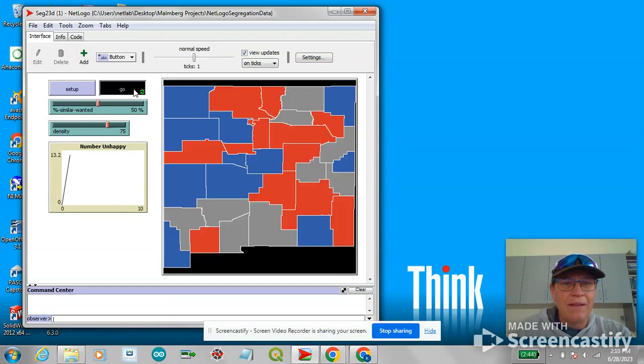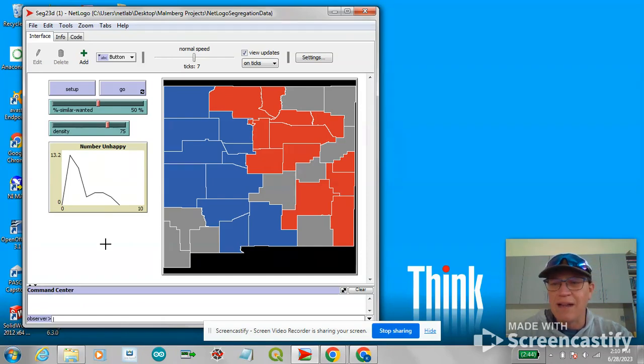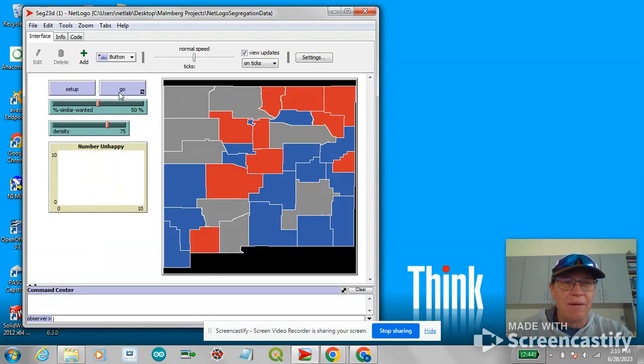Go in, run that. And as you can see, it doesn't take very long before the reds congregate with the reds and the blues congregate with the blues. The gray is open area. We have our density set at 75%, so 25% of that area is going to be gray. We can run it with the same numbers and get similar but a little bit different results.